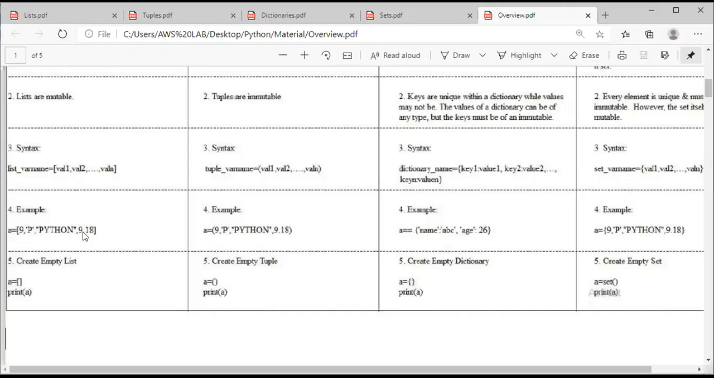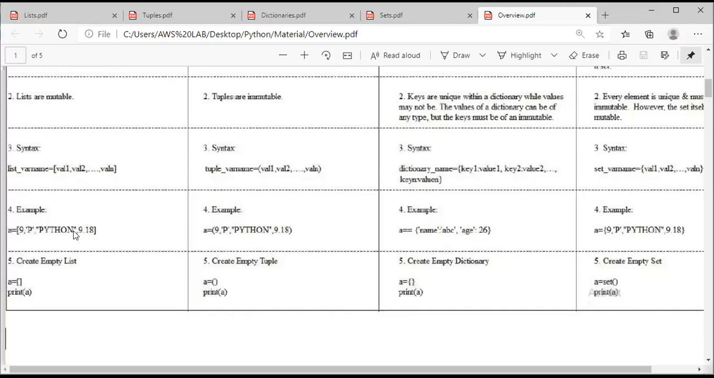You can take any sort of elements. You can take any sort of data type for the elements. See, I have taken A. What is A in the sense? A is nothing but the list name, equal to is the assignment operator. See, the total number of elements in this particular list is 4: 9, p, Python, 9.18.